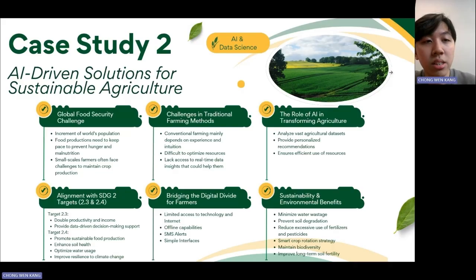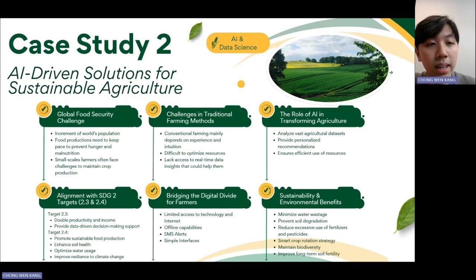Next, there are many challenges in traditional farming methods. Conventional farming largely depends on experience and intuition, making it difficult to optimize resources such as water, fertilizers, and pesticides. Farmers often lack access to real-time data insights that could help them improve their productivity and adapt to changing conditions. In order to overcome these challenges and issues, AI plays a crucial role in transforming agriculture.